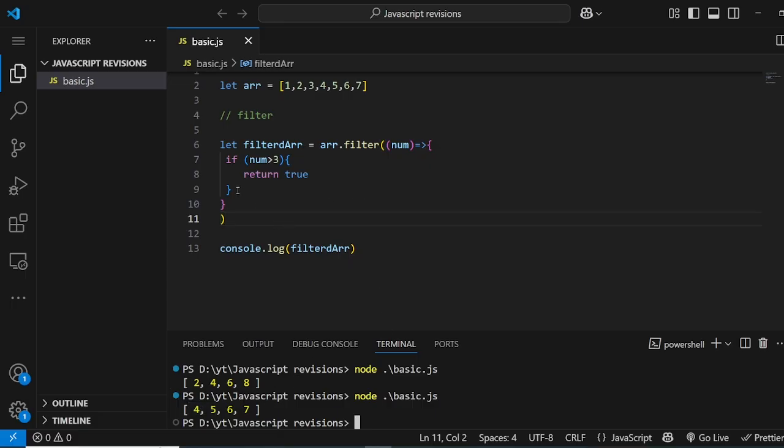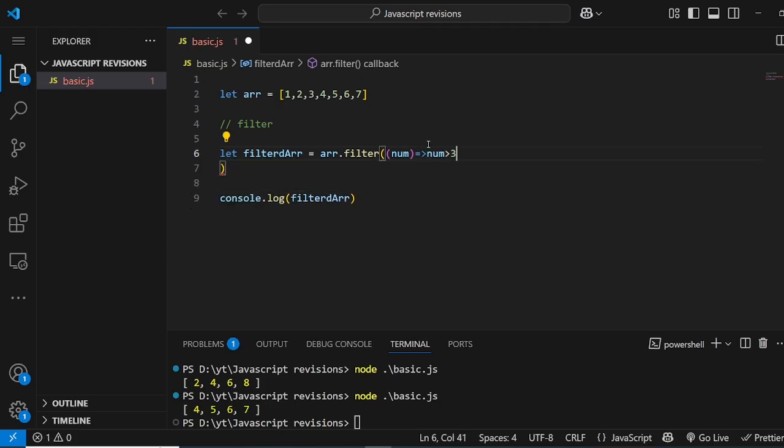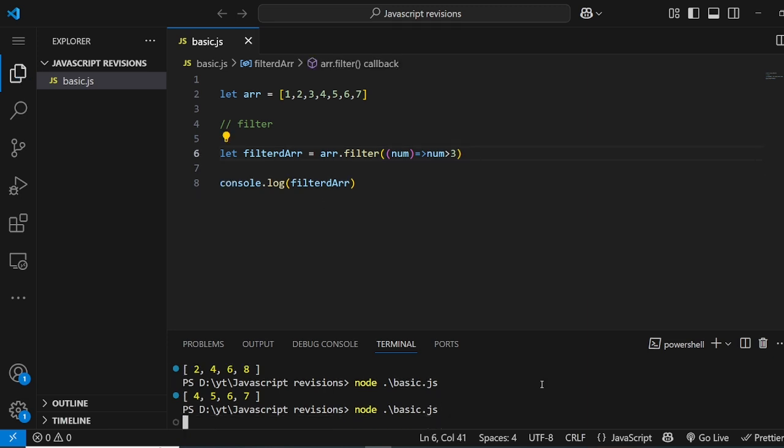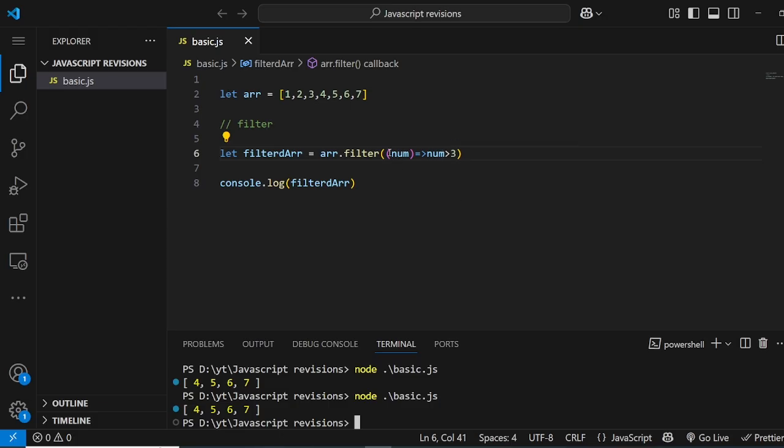Now you can make it much simpler also. We don't have to write that much. We can just say num is greater than 3. This will also work in one line, because this is how an arrow function works, if you remember. But remember, the difference is this condition should be true or false. Only if this condition is true will it keep that element in the filtered array. Otherwise, it will reject it. In map, no matter what you're doing, it was keeping everything that it returns. That's the difference between filter and map.